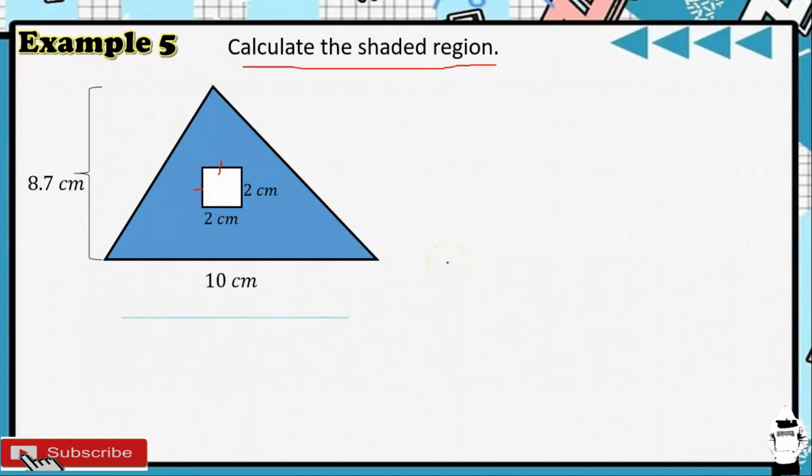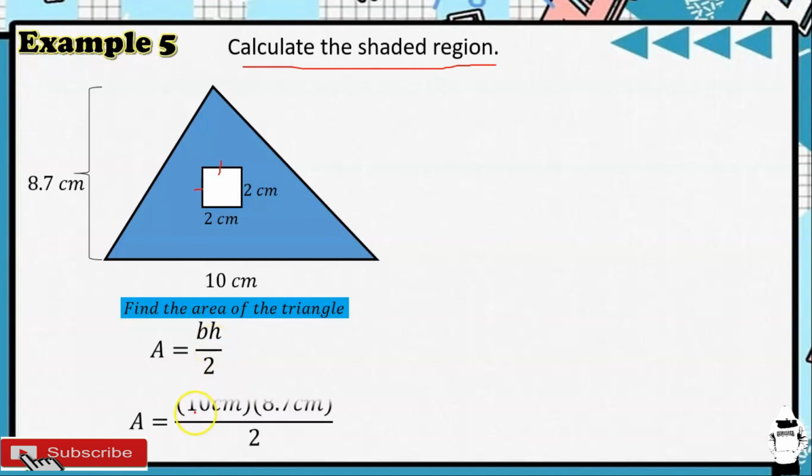So, kunin muna natin yung area ng ating triangle. So, we have A is equal to base times height divided by 2. So, ang base natin dyan, yun yung 10. Ang height natin ay 8.7 divided by 2. So, 10 times 8.7 divided by 2, that is 43.5. So, ang area ng ating triangle ay 43.5 square centimeters.